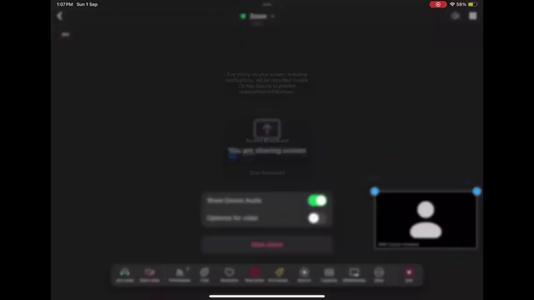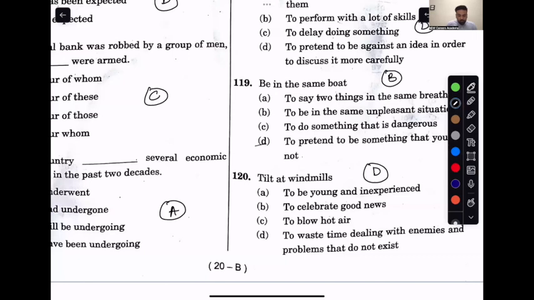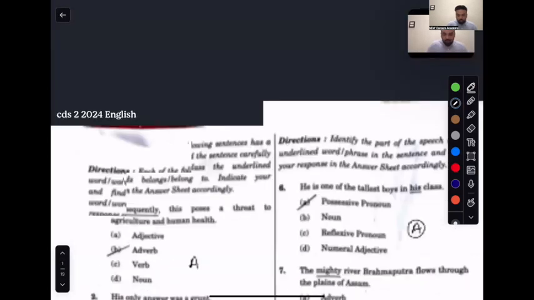Time is around 1 o'clock. We've solved the answer key, and we'll soon be starting with your second paper, that is GK, and the same for mathematics. So without wasting much time, I'd like to go to the questions and go through the different sections slowly, step by step.